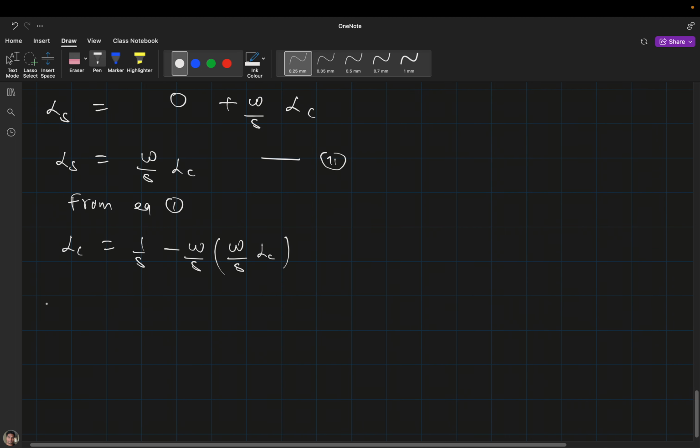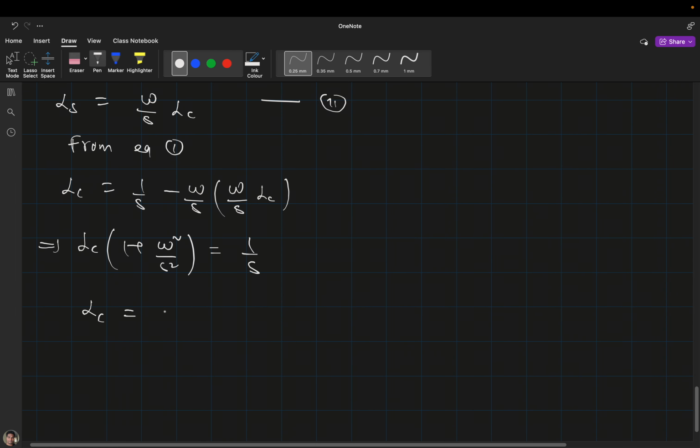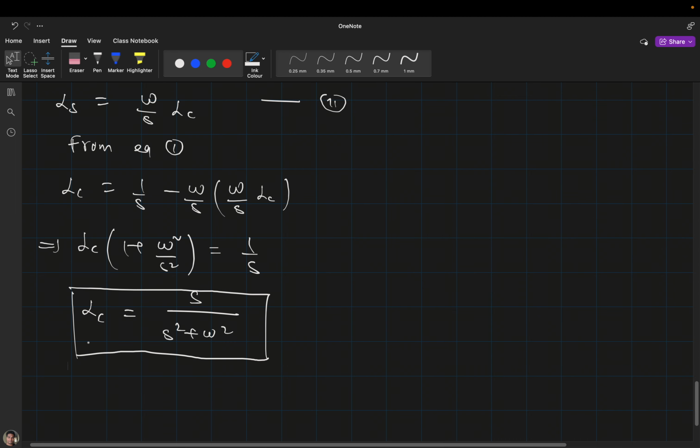So when you move it here it will become LC times 1 plus omega square by s square equal to 1 by s. So here you will get LC equal to s divided by s square plus omega square. This is the Laplace transformation of cosine omega t.